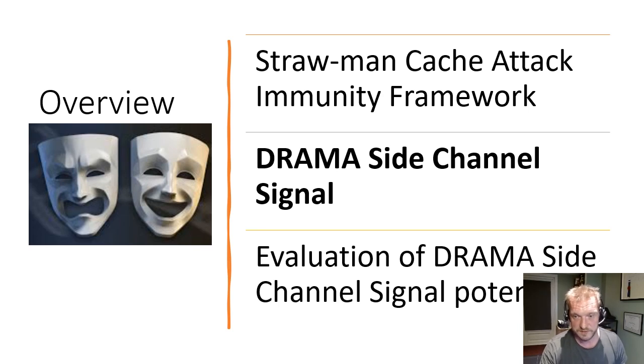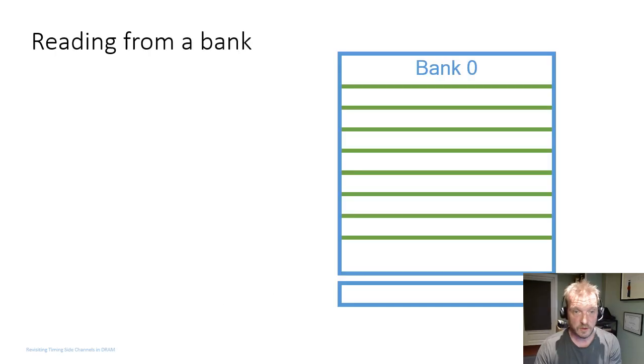So first, let's revisit what is the exploitable DRAM signal. Memory in DRAM is organized by banks, and within the bank, memory is organized by rows. There are rows of bits in every bank, and every bank has a row buffer, kind of a cache, and data can only be read from this row buffer.